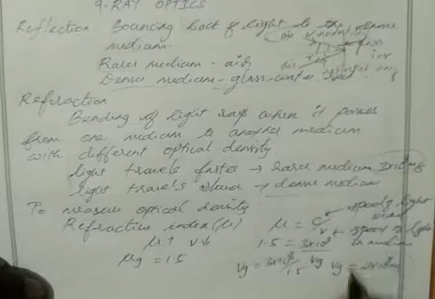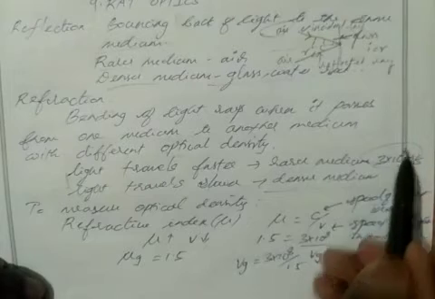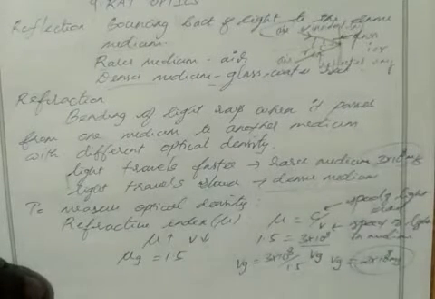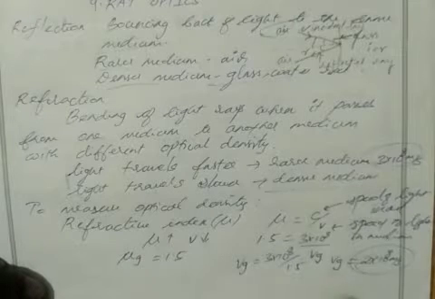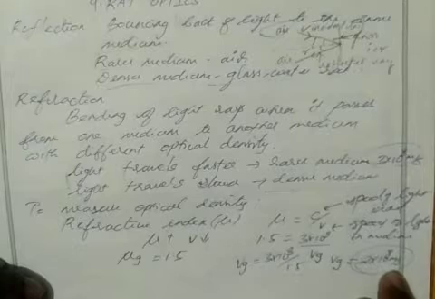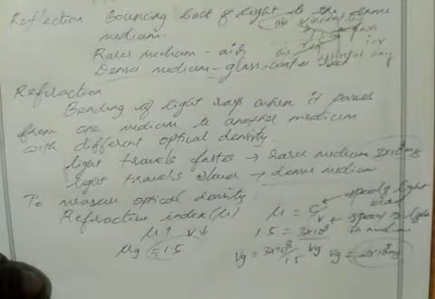You see this difference. In air, light travels 3 into 10 power 8 meter per second because it has very less optical density. But in the case of glass, light travels only with a speed of 2 into 10 power 8 meter per second. Why? Because it has more optical density, more refractive index. Clear?